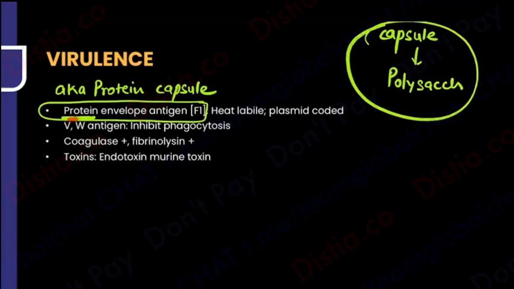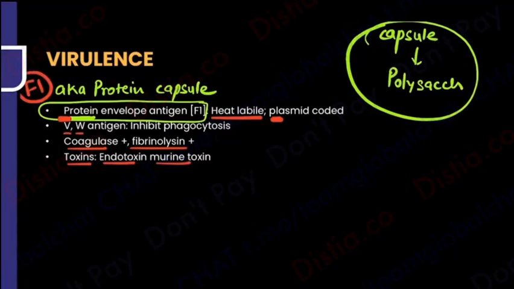So please note that the protein capsule is the F1 capsule, and since it is protein, it is plasmid coded and it is heat labile. I will be using this in the vaccine in a while. Other than that, it has VW antigens, coagulase, fibrinolysins, it has toxins. Again, as I said, this is there in every bacteria. If you can learn the enzymes and the toxins, very good. But the F1 protein capsule or envelope, you have to know.